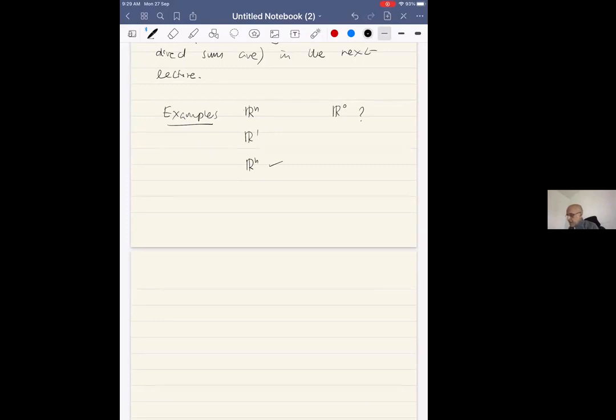We already know what Rn is, so I'm going to talk about examples of sum and direct sum using R2 and R3. Okay, that's what I'm going to do.